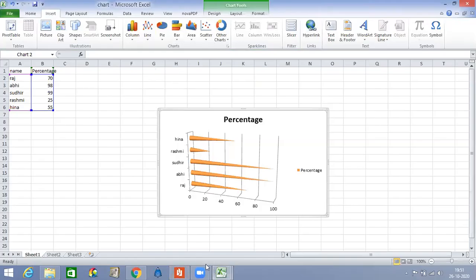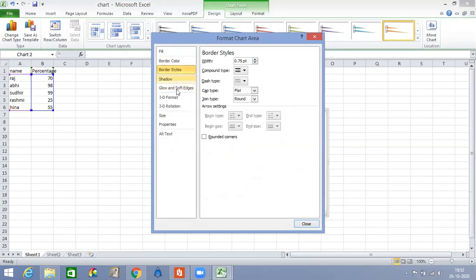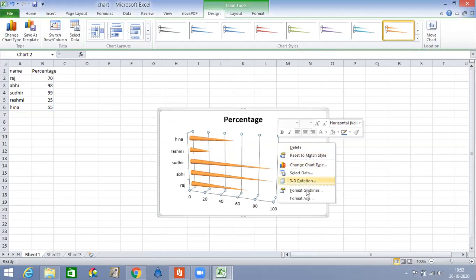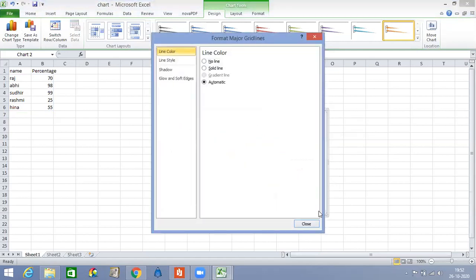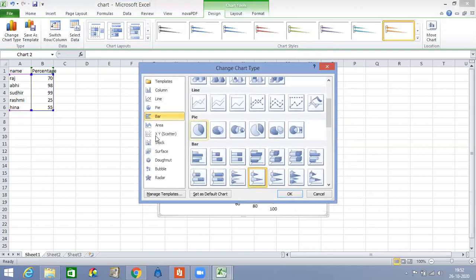So you must know this is the x-axis and y-axis. If you want to give a title to your x-axis, just click on it. Border color, if you want to color it; border style, if you want to give a style. So these are all simple definitions of our chart. Format grid lines, change data type, whatever you want to do, we can update here. Right click. These are all the chart types.